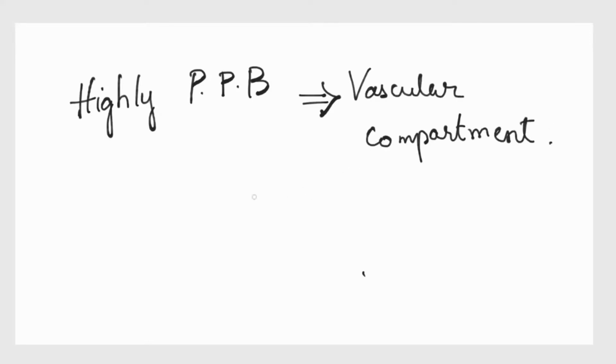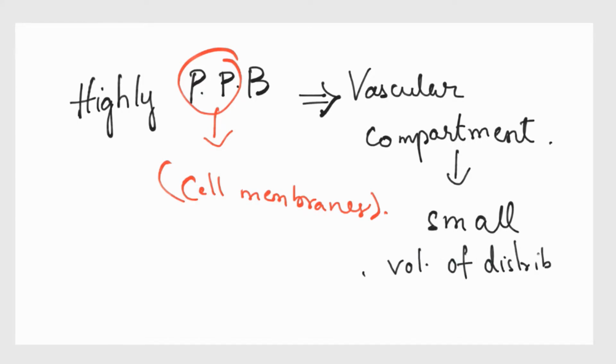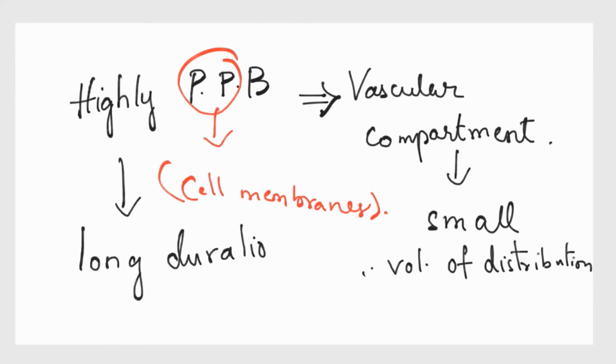The clinically significant implication of plasma protein binding is that highly plasma protein bound drugs are largely restricted to the vascular compartment, because these drugs cannot cross any membranes except for paracellular spaces, which are very large. So they are stuck in the vascular compartment and have a very small volume of distribution, but they have a long duration of action.